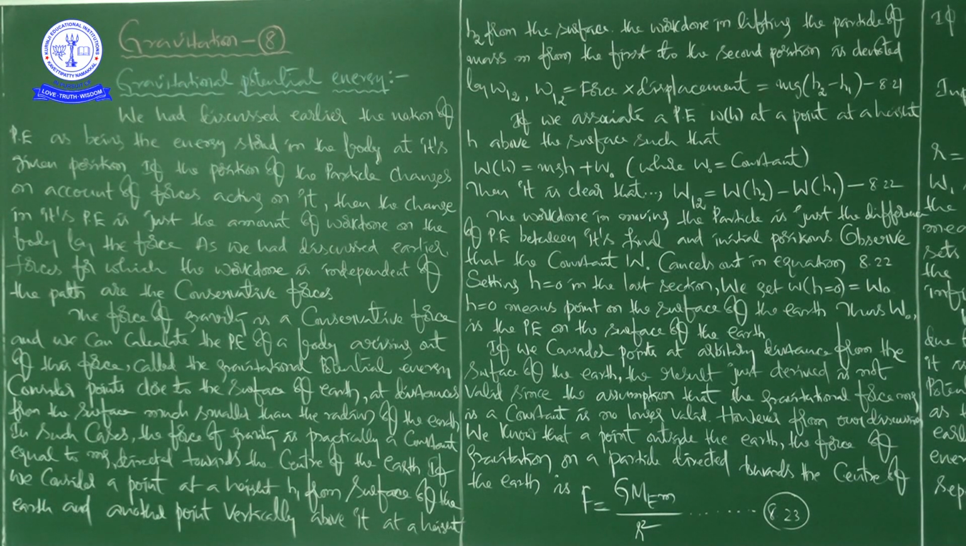According to Newton's law of universal gravitation, every two bodies in this universe attract each other with a certain amount of force. That force is directly proportional to the product of their masses and inversely proportional to the square of the distance between their centers of mass. Okay, right. That is Newton's law of universal gravitation.